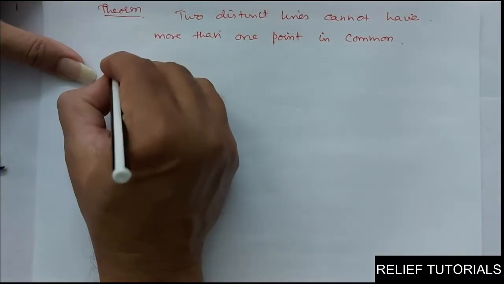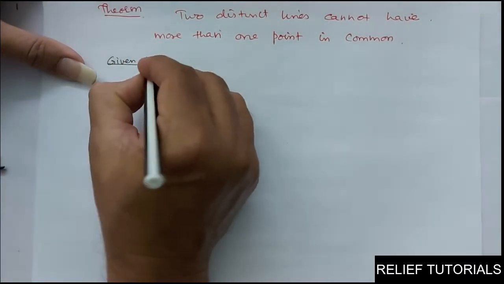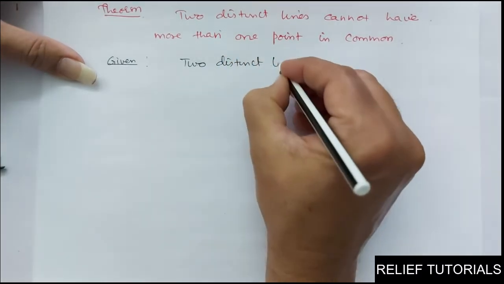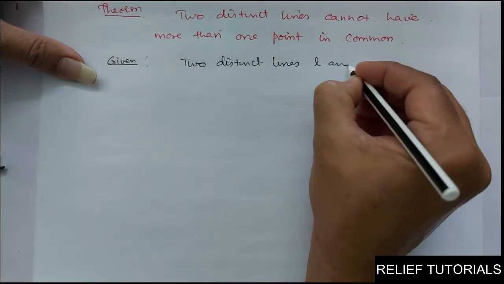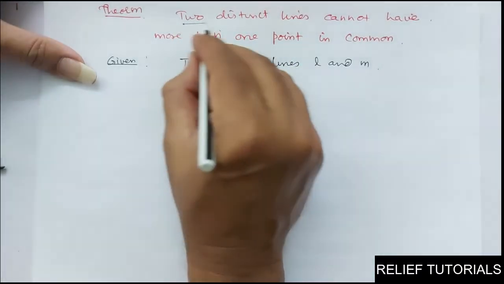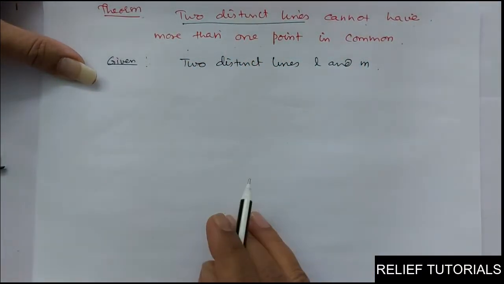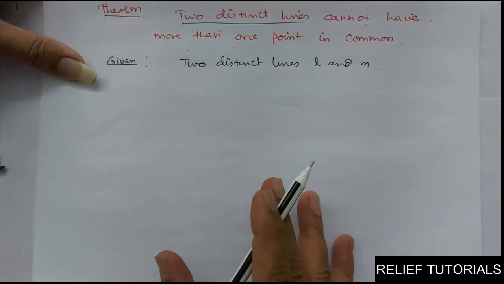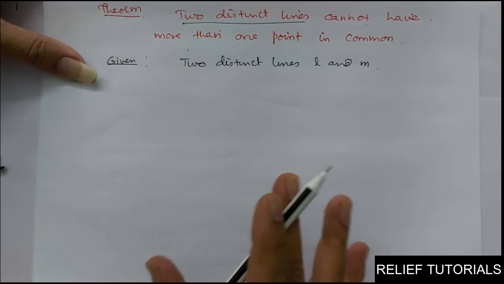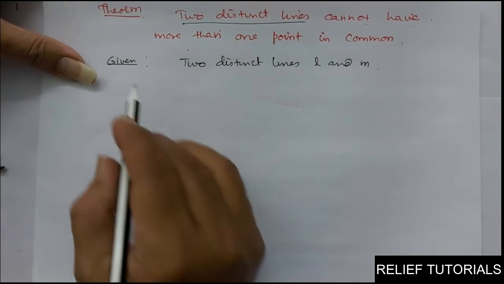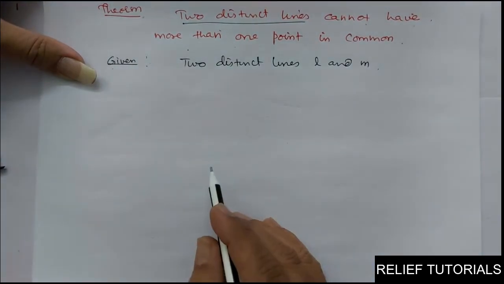So here this can be given. See, first we write given. What is given? Two distinct lines are given, two distinct lines L and M. Two different lines cannot have more than one point in common. If they have any point in common, it will be only one point. More than one point cannot be in common between two distinct lines. So here it is given two distinct lines L and M.